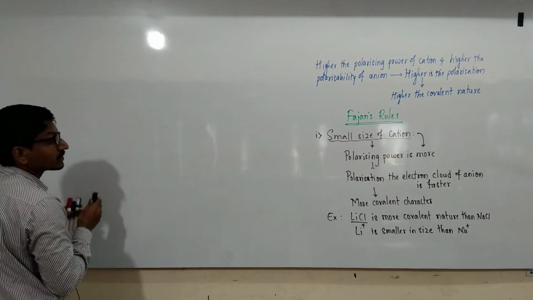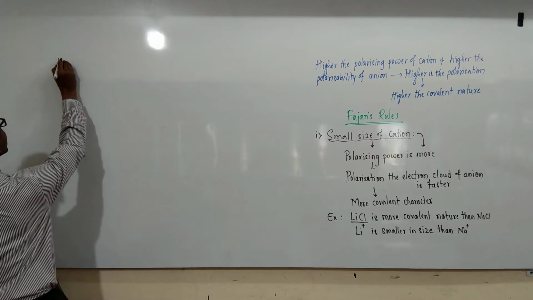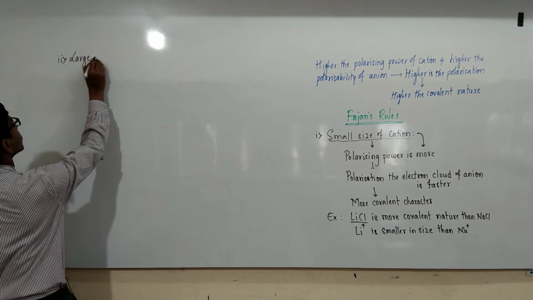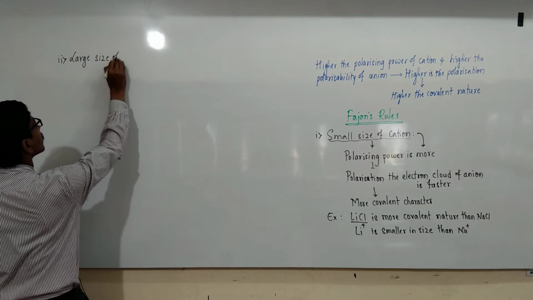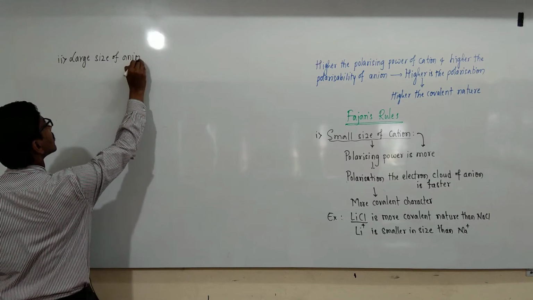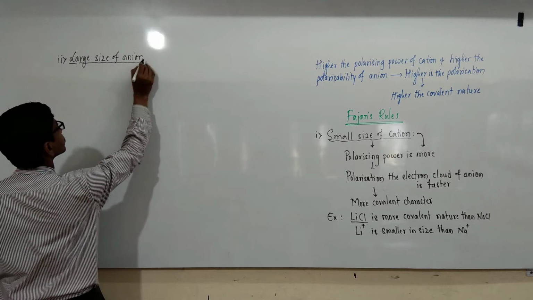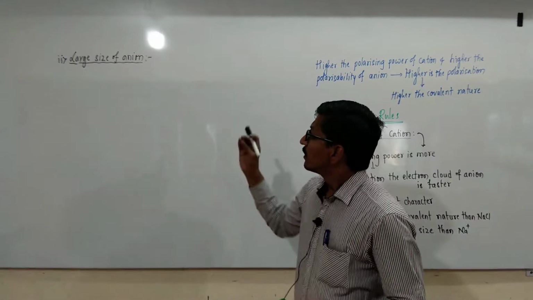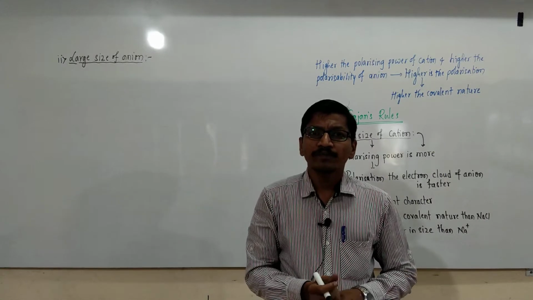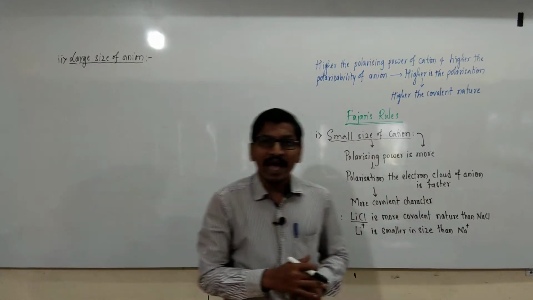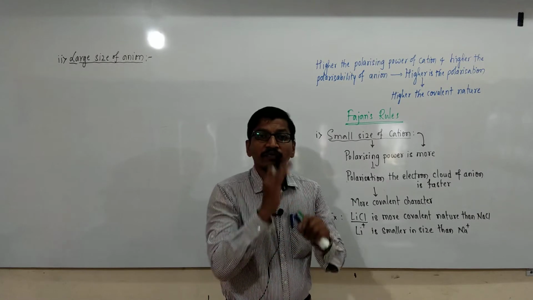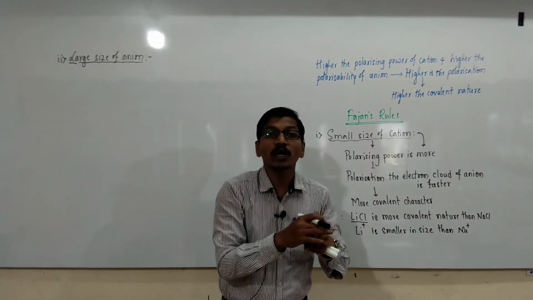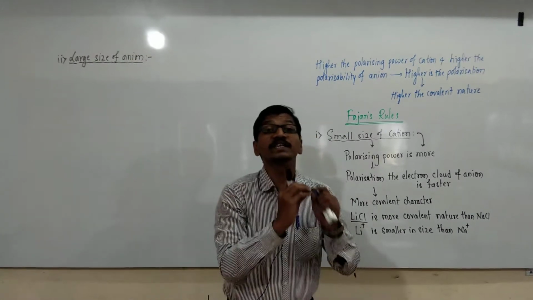Then the second Fajans rule is large size of anion. In a large anion, the hold of electron clouds by the nucleus decreases.